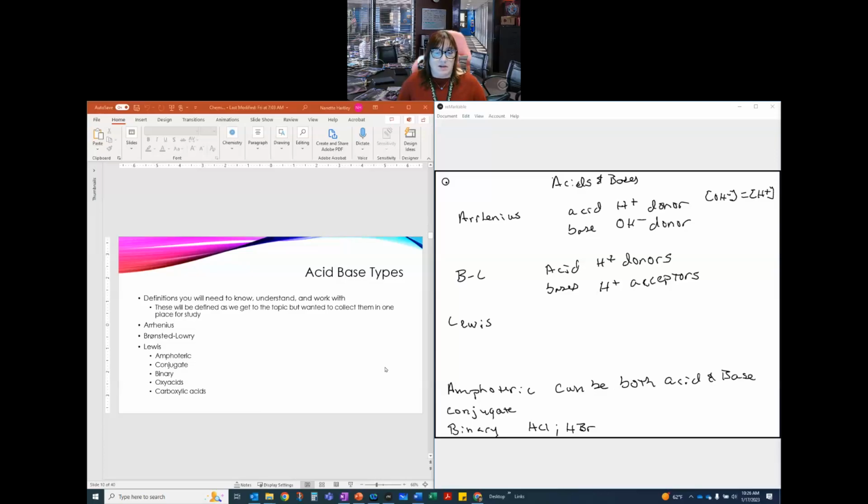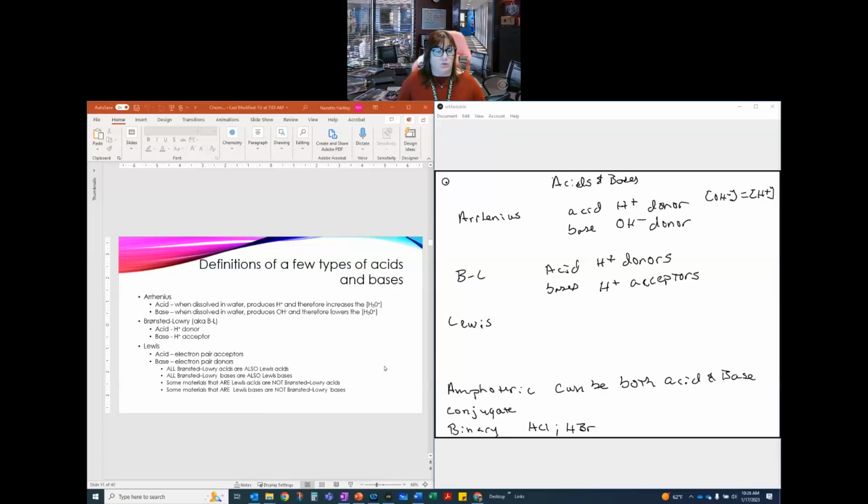Now, let's get back to our acid-base types. So Arrhenius: when dissolved in water, an acid donates H+, and therefore increases the H3O+. So we donate that H+, it gets attached to an H2O, that becomes H3O+, and therefore we increase the concentration of the H3O+. A base, when dissolved in water, produces OH-.